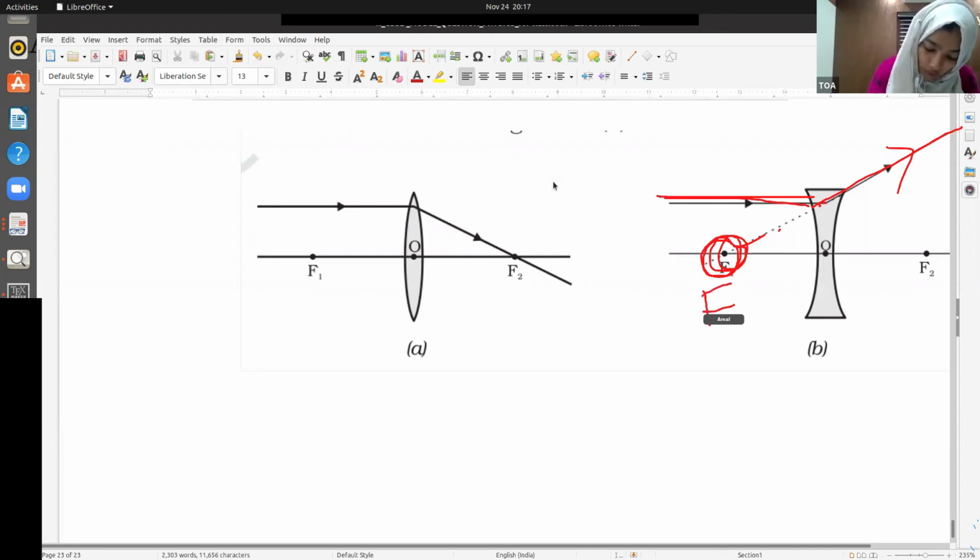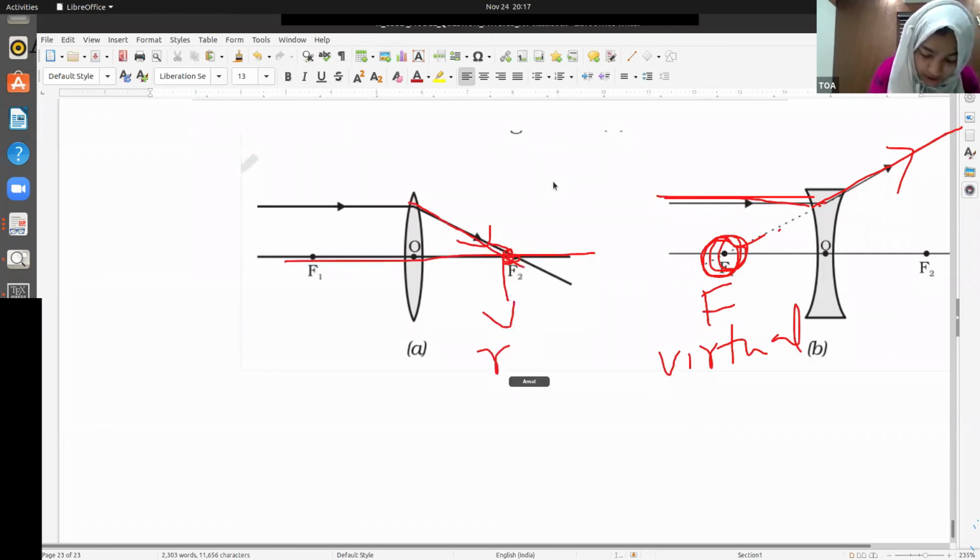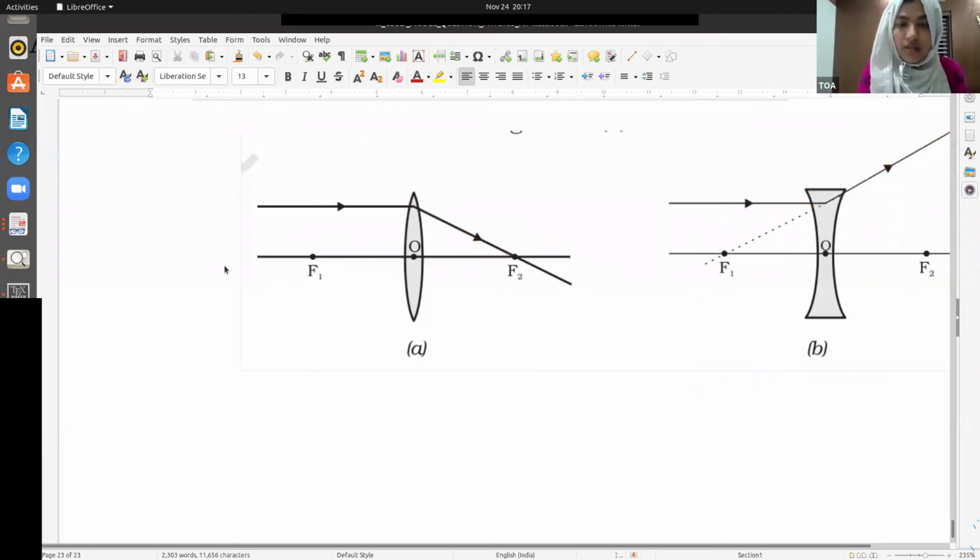So this is its focus point, but the image formed here will be virtual because these lines are not actually meeting. Here you see these rays actually meet at this point, so this is a real image. But in this case, the rays are not actually meeting; we imagine, we extrapolate, and we see a virtual image there. Okay, so these are the cases.